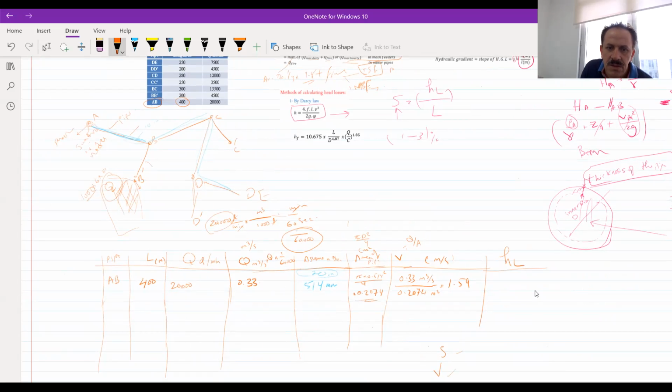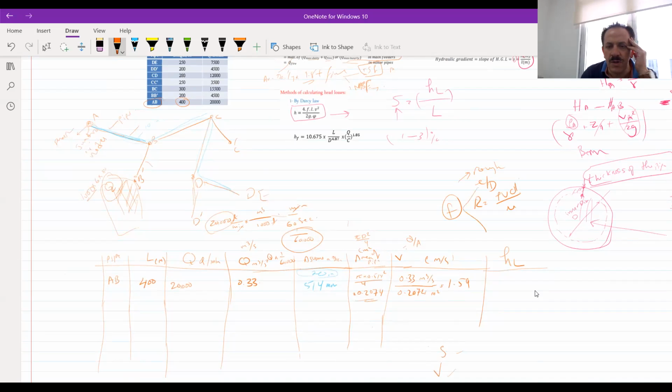If I'm using this equation, so I have to have the value of F. Okay, the value of F, this friction factor, depends on the pipe that we are using. You have to know how much is the roughness of this pipe, the E over D of this pipe, and also the Reynolds number, rho VD over mu.